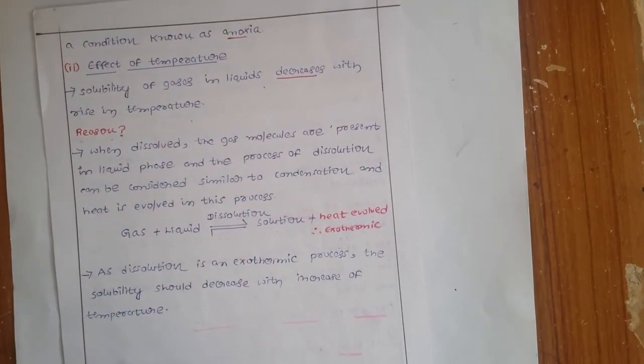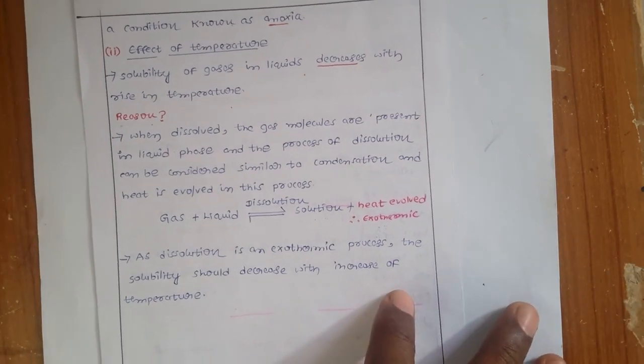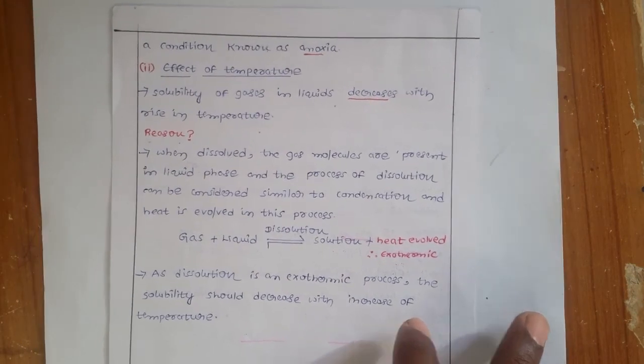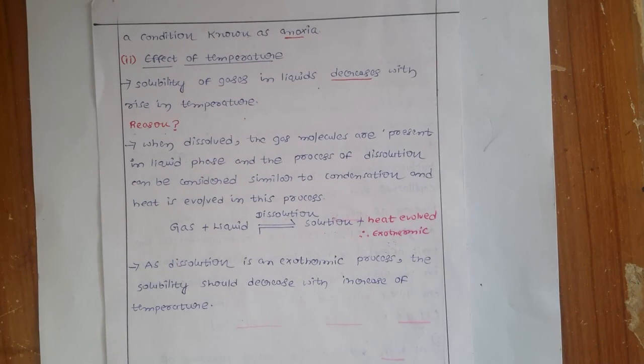Of course, you don't need all of these details. Only one point is very important: the solubility of gases in liquids decreases with increasing temperature. This is the point you have to keep in your mind. This is the solubility of gases in liquids, and very important is Henry's law. And in the next chapter we are going to see the next topic, vapor pressure, and along with that we can also see one problem on the Henry's law constant.